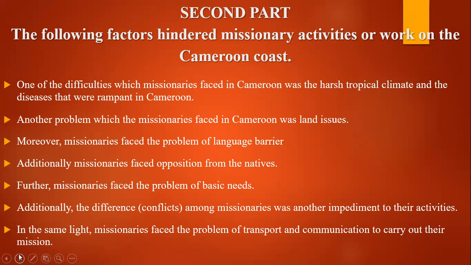You had the problem of food. You have opposition of the natives, right? You have the problem of transport and communication to carry out their mission. So the first part of this question, you are to give the factors that encouraged Christian missionaries in Cameroon. And the second part of this question, you are to give the factors that hindered Christian missionary activities in Cameroon.